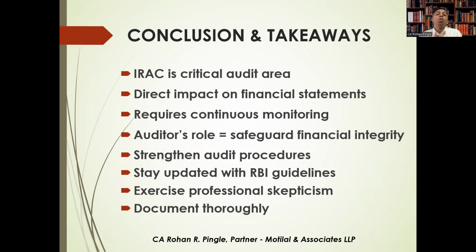A true and fair view, adequate provisioning, stability of the banking system. As banking operations grow complex, the role of auditors becomes even more crucial. So continuous learning, adherence to RBI norms, and strong analytical review will ensure effective concurrent audit outcomes.